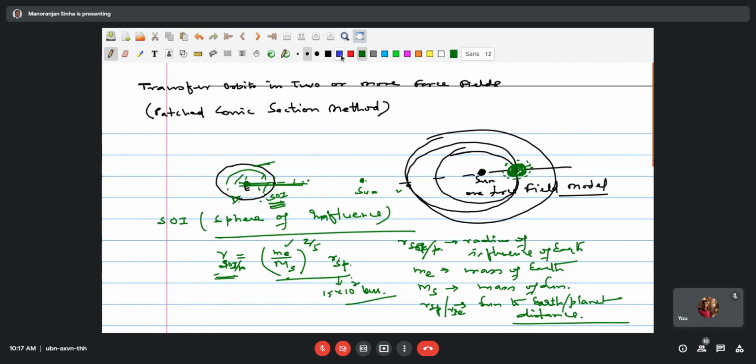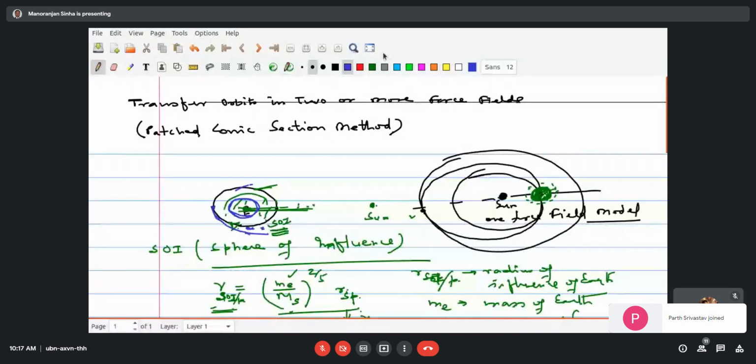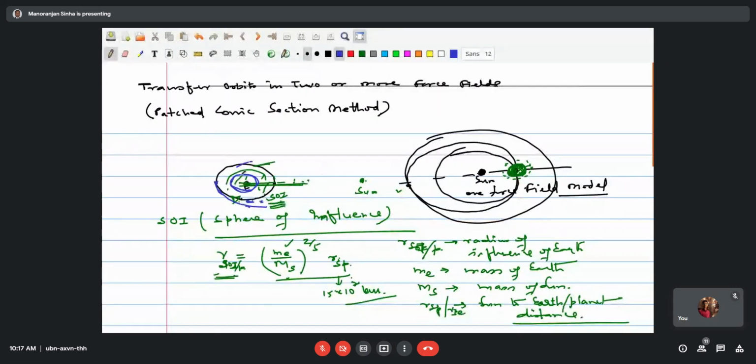Okay, so once the satellite leaves the sphere of influence, then you can assume that it's moving about the Sun. So let us assume that the satellite goes in a hyperbolic orbit. It is sent in a hyperbolic orbit and leaves the sphere of influence. We will assume an inner orbit. So this is the inner orbit. From the inner orbit, you are thrusting it, and then it's leaving the sphere of influence somewhere.